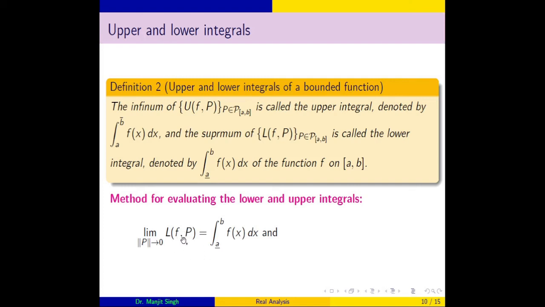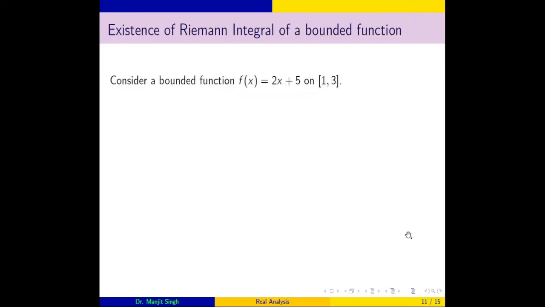For the lower and upper sums, we take a partition P having n subintervals, and we determine the sum in terms of n, and we take the limit as n tends to infinity, or the norm of P tends to 0, both are the same thing. The limiting situation is the lower integral, and similarly this limiting situation is the upper integral.